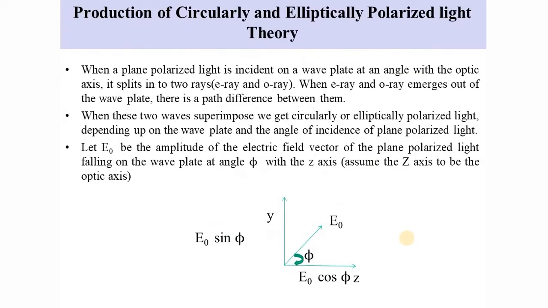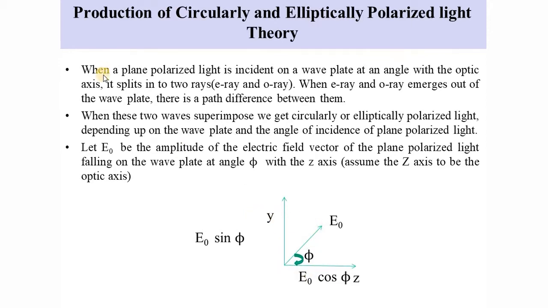Next we'll discuss the production of circularly and elliptically polarized light theoretically. How circularly and elliptically polarized light will be produced in a theoretical way, and we will also discuss how we are going to produce it and detect it experimentally.